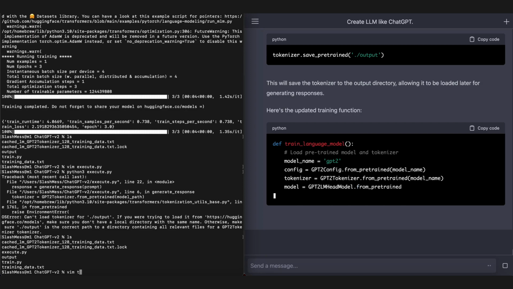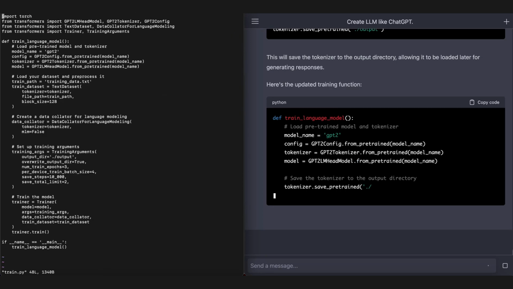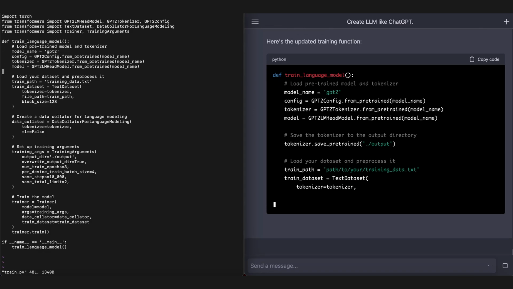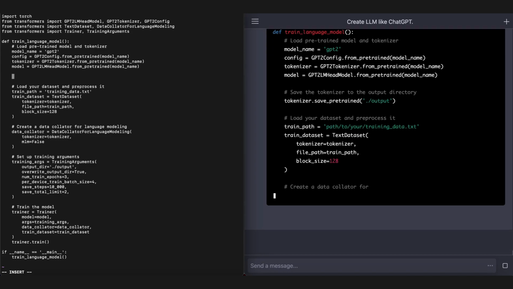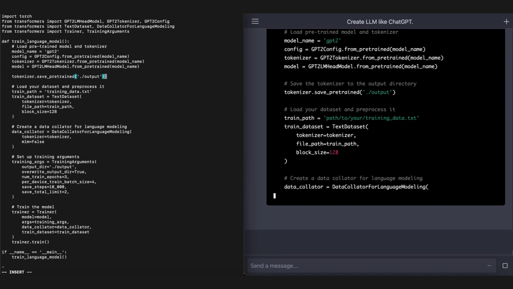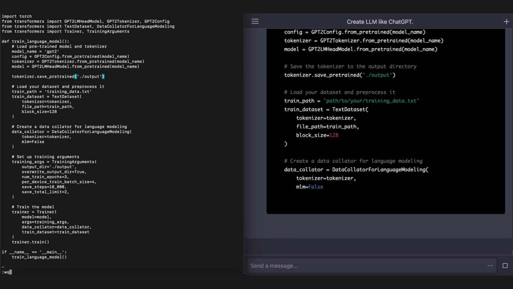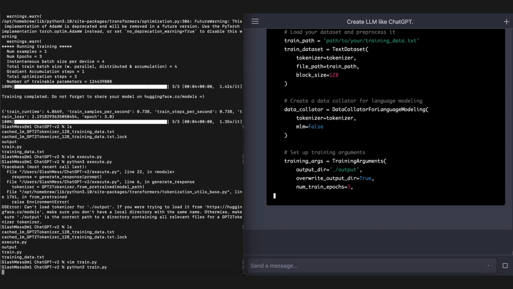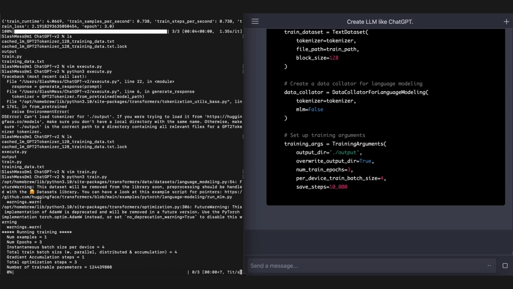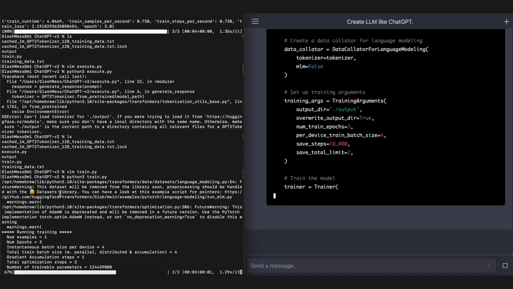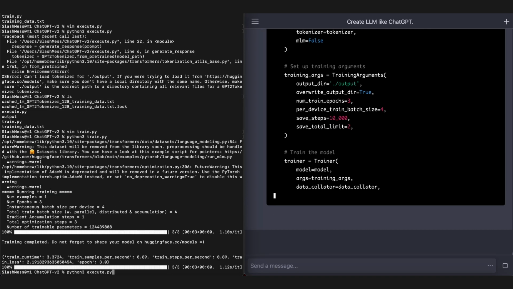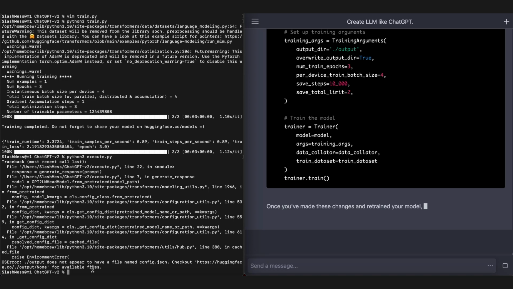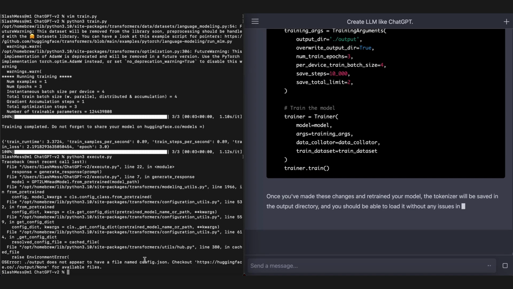So this is probably going to show me where in the function to put it. Very nice. We will go into our training function, find the trainer, and now it says to train. This is where we need to output the tokenizer. Paste it in there. That should be the only change, I believe. So we will run this now. Well, actually, we're going to have to retrain, and then we can execute the execute script. Okay, still getting some warnings. Hopefully not a big deal. And then execute. We'll see if this runs now. Okay, another issue. Output does not appear to have a file named config.